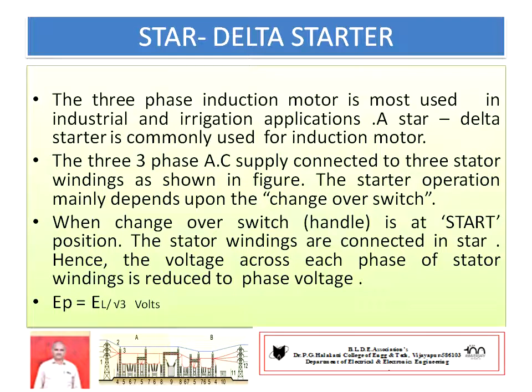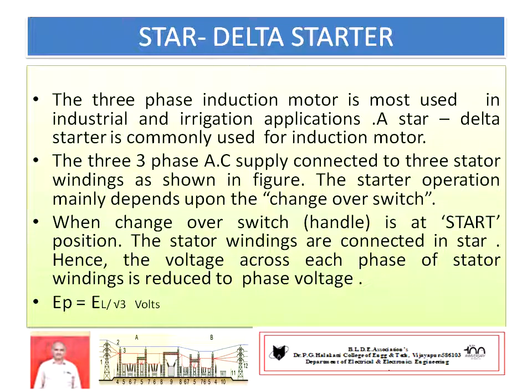The three-phase AC supply is connected to the stator windings. The starter operation mainly depends upon the changeover switch. At the beginning, the changeover switch or handle should be at the start position. In this position, the stator windings are connected in star. Hence, the voltage across each phase of the stator winding is reduced to the phase voltage, that is EP equal to EL by root 3, approximately 58% of EL.